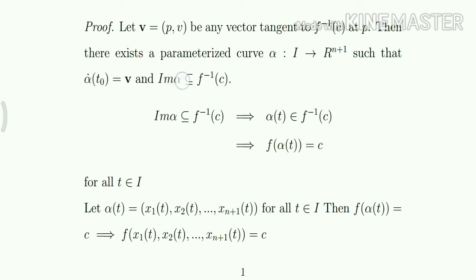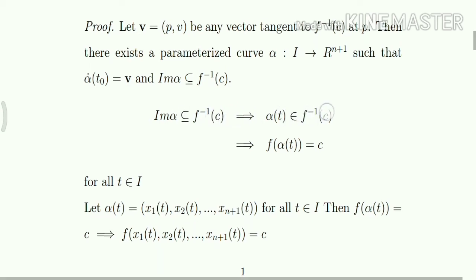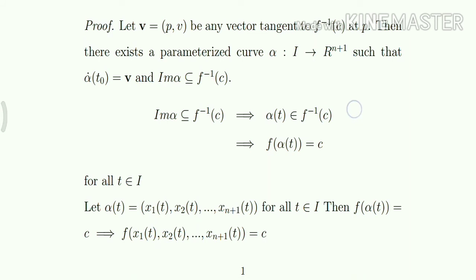Now consider the second condition, that the image of alpha is contained in f inverse of c, which implies that alpha of t belongs to f inverse of c for all t belonging to I, and which implies f of alpha of t equals c for all t belonging to I.